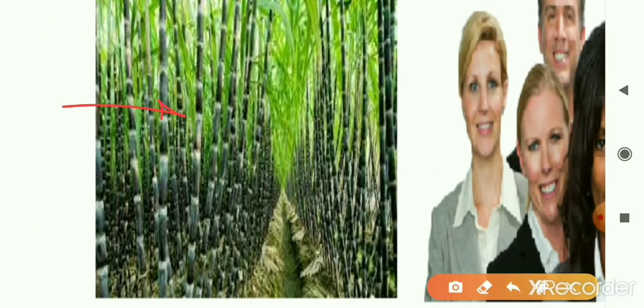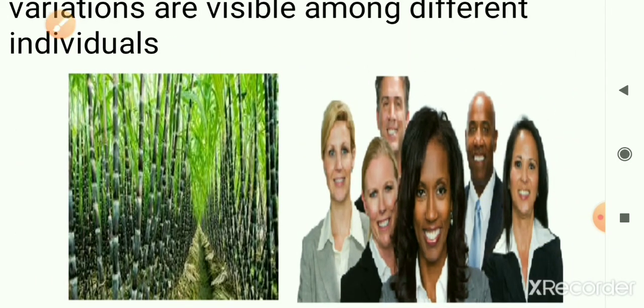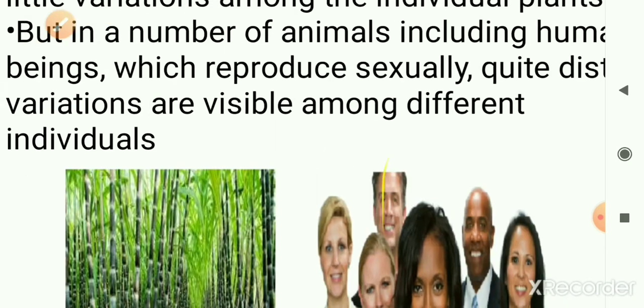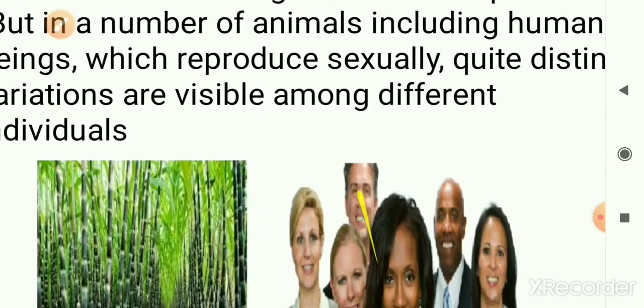Let's have a comparison. Suppose you go to a sugarcane field. Sugarcane is propagated asexually by vegetative propagation, and the method is stem cutting. When you move through a sugarcane field, you find that all the plants that have been propagated are similar. It's because they are propagated through asexual reproduction, and the reason for variation, as we have discussed in previous videos, in asexual reproduction is only error in DNA copying, the mutation that occurs due to error in DNA copying.